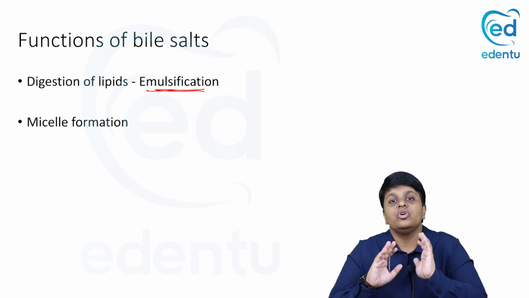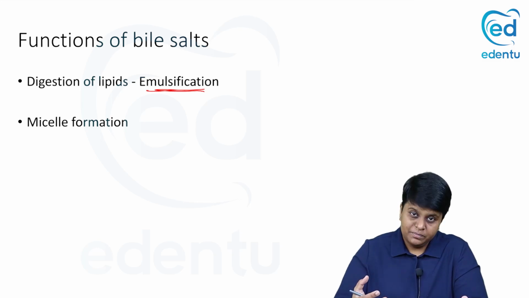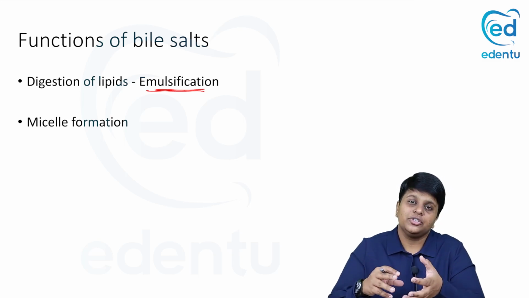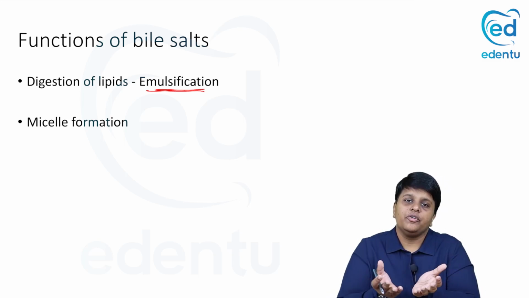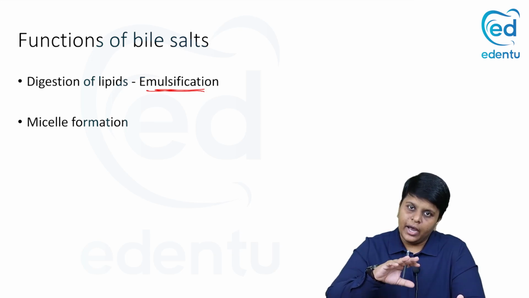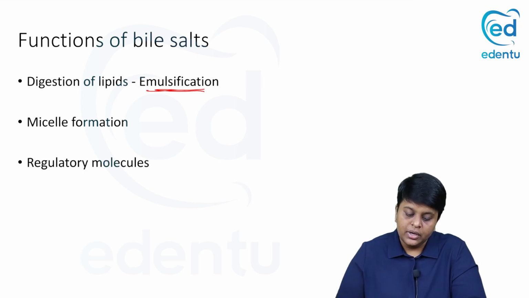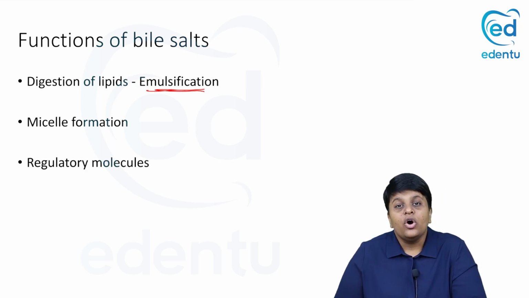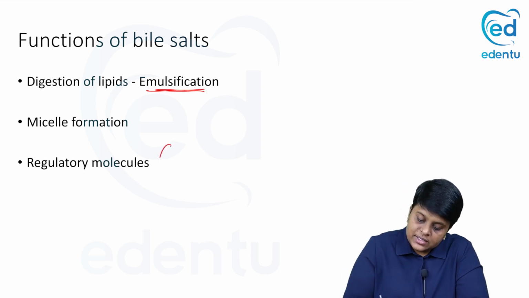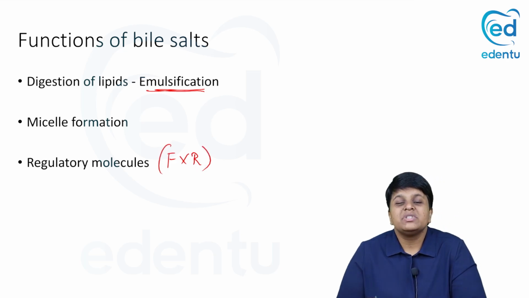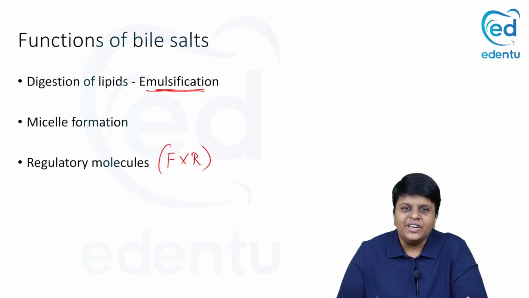Micelle formation is also a process of the digestion of lipids, where by the action of different enzymes, the molecules tend to form aggregates, where you have the hydrophilic exterior and the hydrophobic interior. So micelle formation. Then these bile acids also serve as regulatory molecules. That is, there is a receptor known as the farnesoid X receptor, which helps in the regulation of gene expression.